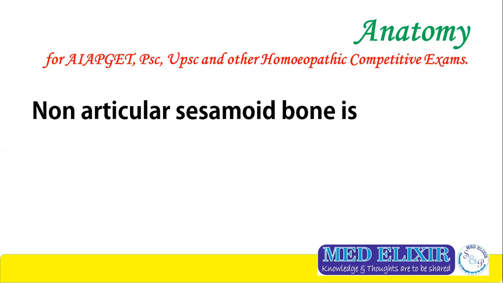Non-articular sesamoid bone is fibula. Sesamoid bones develop from the tendons. There are two types of sesamoid bones, articular and non-articular. Articular sesamoid bone includes patella and pisiform. Non-articular sesamoid bone is fibula. Fibula is developed from under the tendon of lateral head of gastrocnemius.